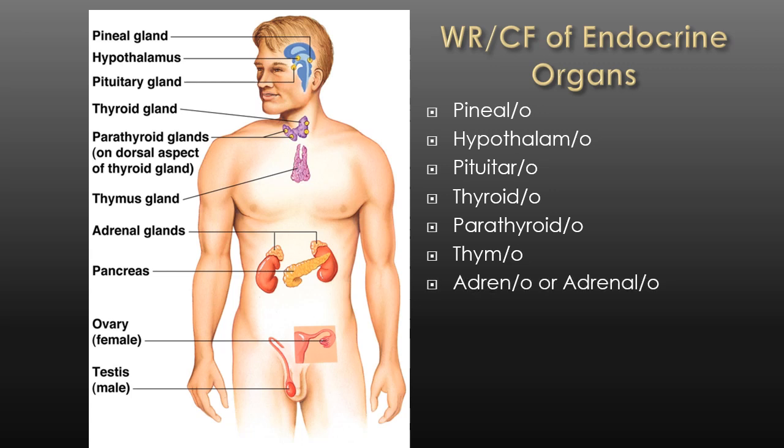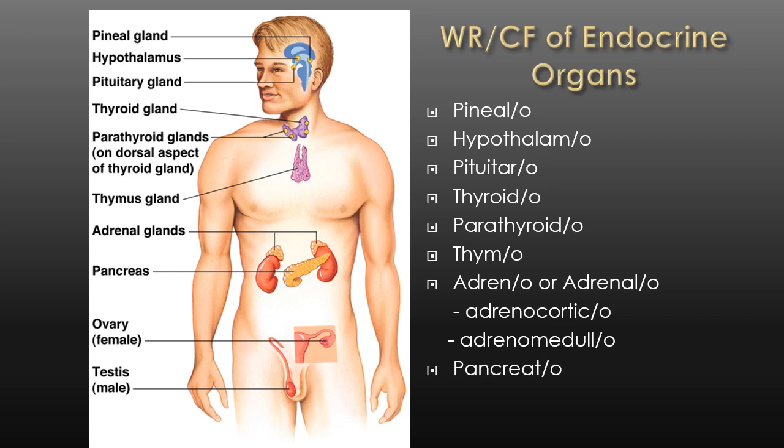Adreno or adrenalo: you can see in the image that they are on top, or superior, of the kidneys, which is why they're also called suprarenal, not just adrenal but also suprarenal. There are two sections of the adrenal gland. The cortex is adrenocortico, and the medulla is adrenomedullo. Next, we have the pancreas. The combining form is pancreato. That's unique. It's a T, not an S.